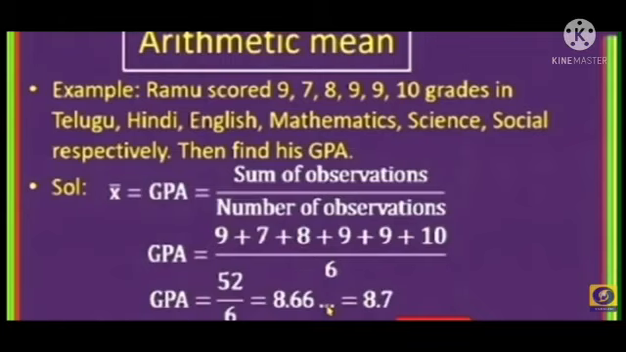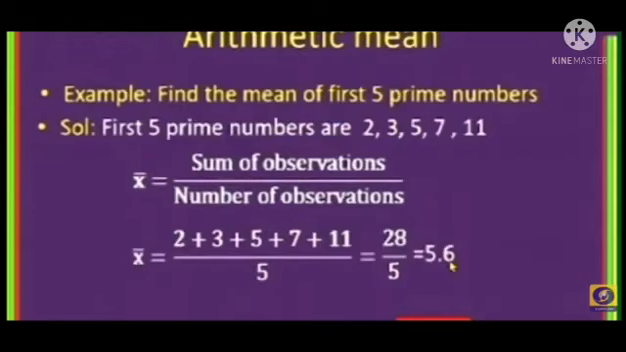So therefore 52 by 6. We calculate 52 by 6 is 8.666 and so on, so respectively 8.7. Therefore the arithmetic mean is 8.7. We will take another example of arithmetic mean.